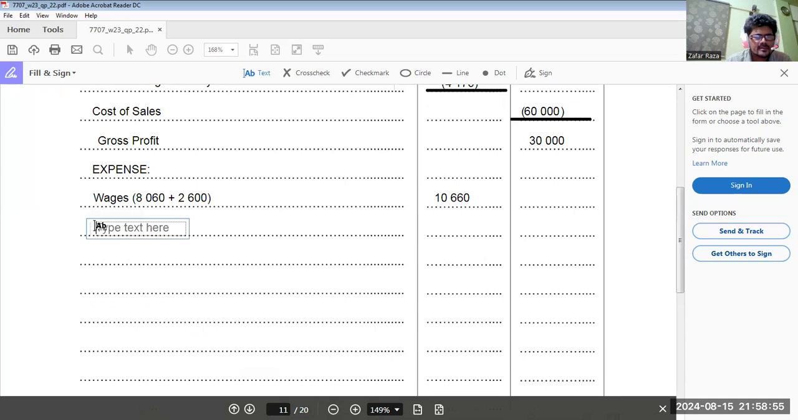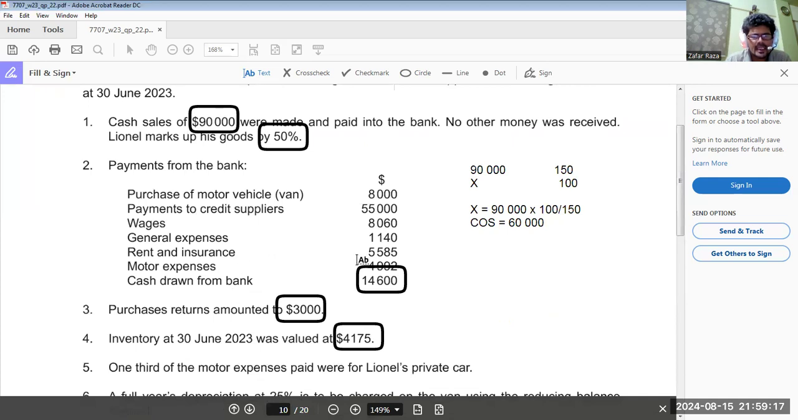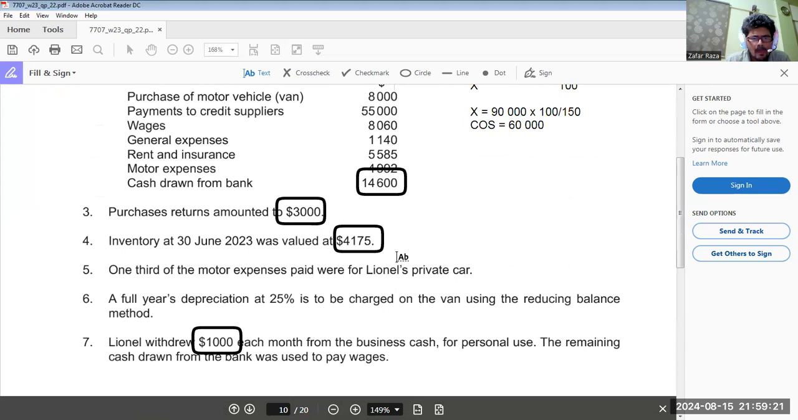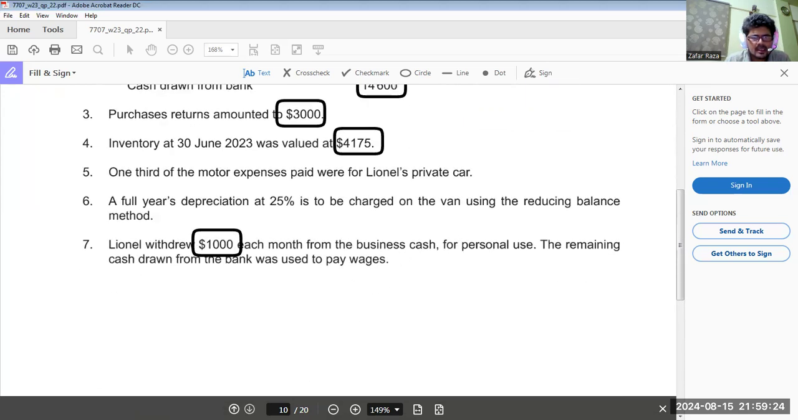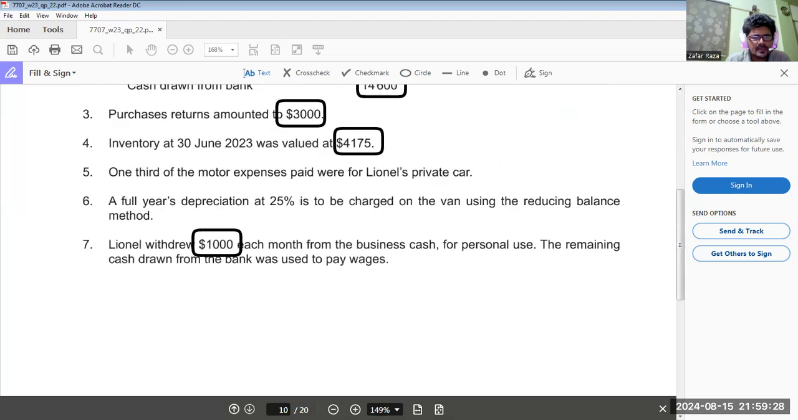General expenses, 1140. Then we have the third expense, rent and insurance 5585. I don't think we have any adjustment for this amount. Rent and insurance 5585.